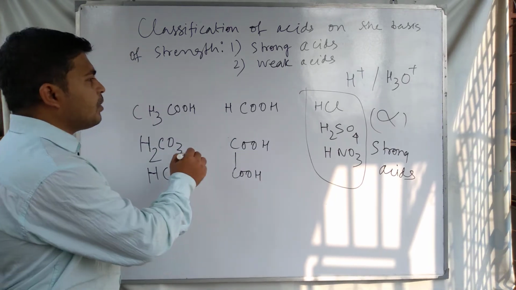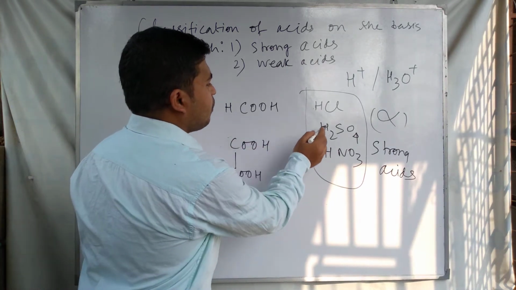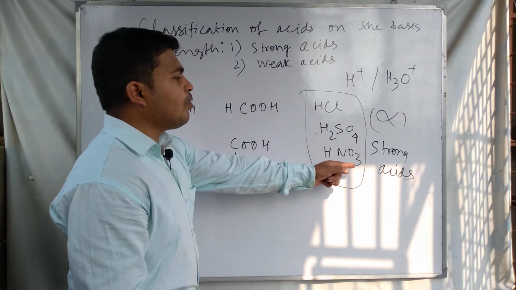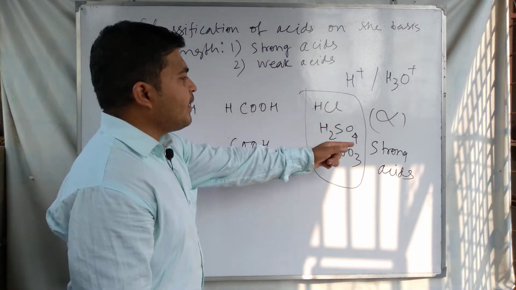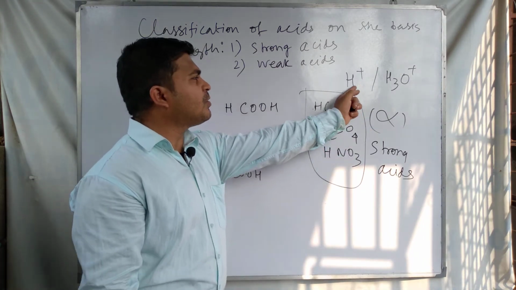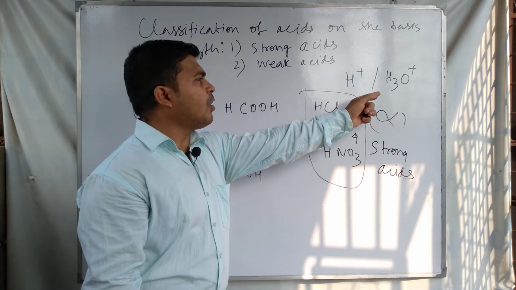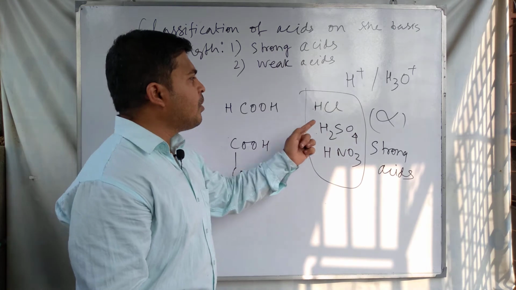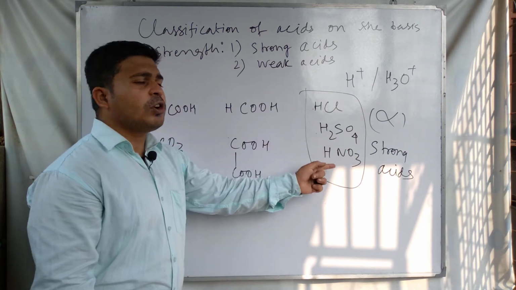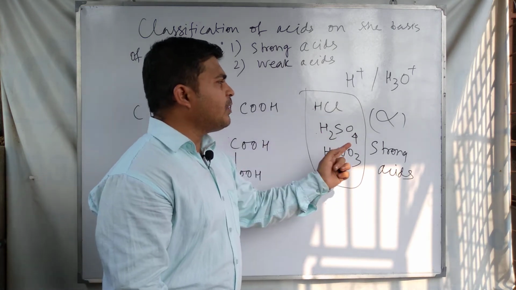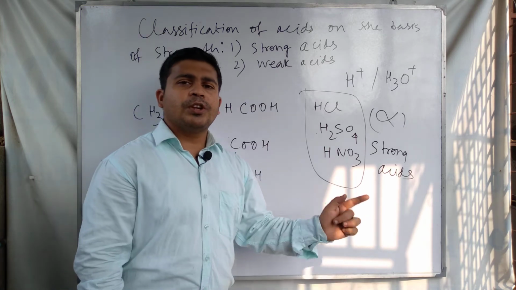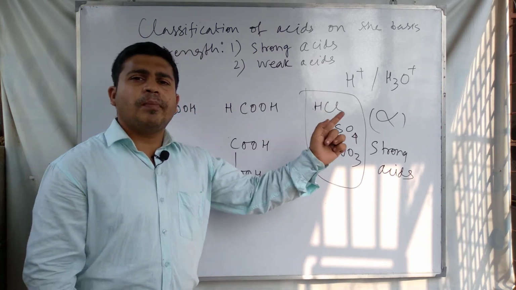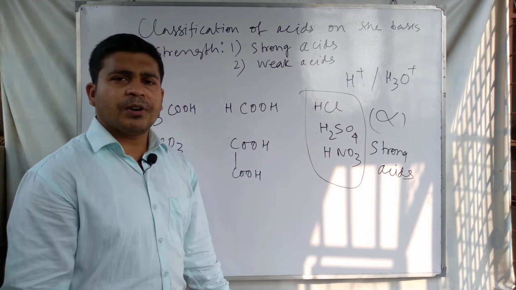On the other hand, this one is hydrochloric acid, sulfuric acid, nitric acid. These are called strong acids because in the aqueous solution they have a high concentration of H plus ion or H3O plus ion, and these acids almost completely dissociate. For this reason these are called strong acids. And for strong acids, the degree of dissociation, alpha, must be more than 30%.